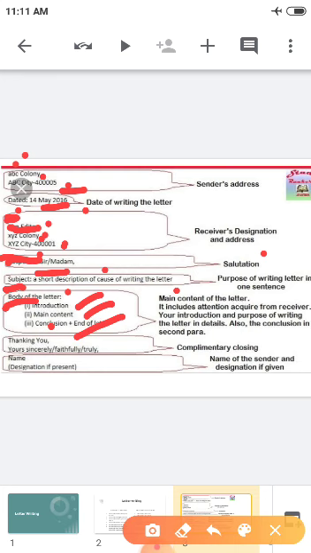Okay, children. Then again you have to leave a line, then you have to write a complimentary closing. You have to write thanking you from this in the left. Okay, so here also for thanking you, you don't need to write any comma. It should not be thank you, it is thanking you. Then yours sincerely, faithfully, truly or obediently. If you are writing to your teacher or principal, it should be obediently. Okay, so with the complimentary closing, you have to write your name here. Here only you have to mention your name.